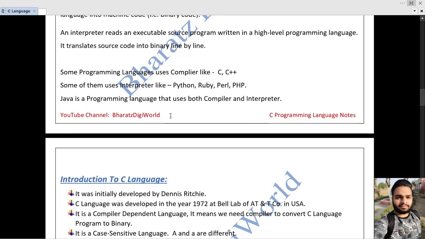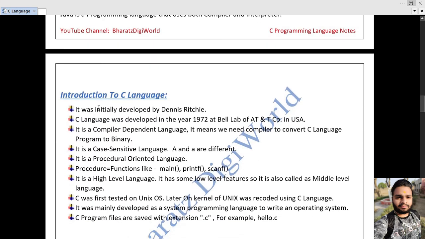Now in our next session, we will learn about an introduction to the C language, and then we will start our programming in C.